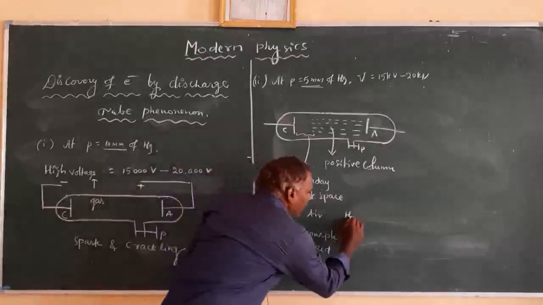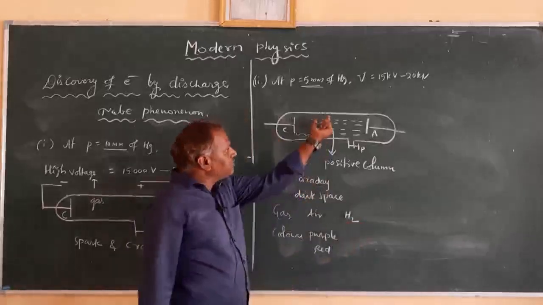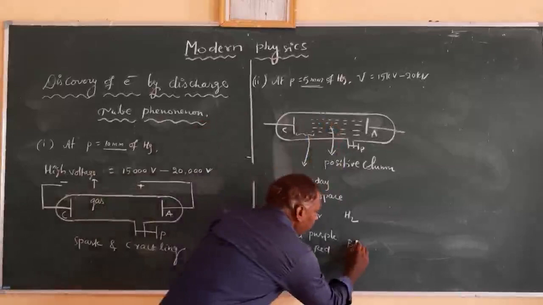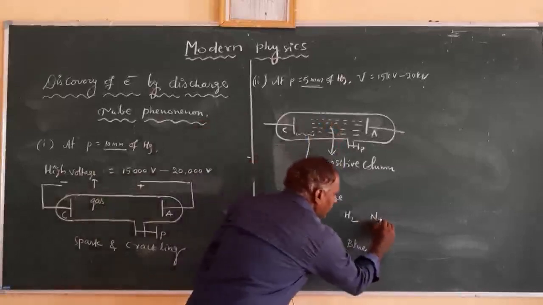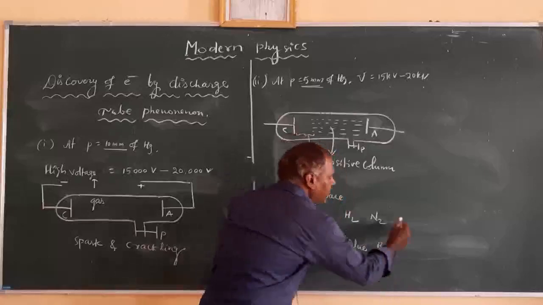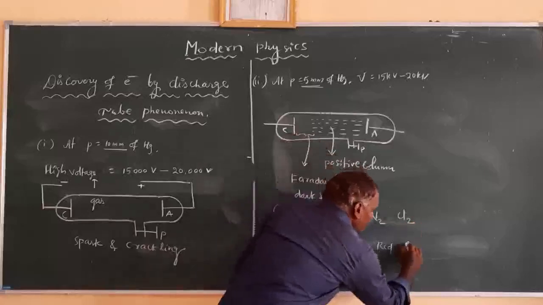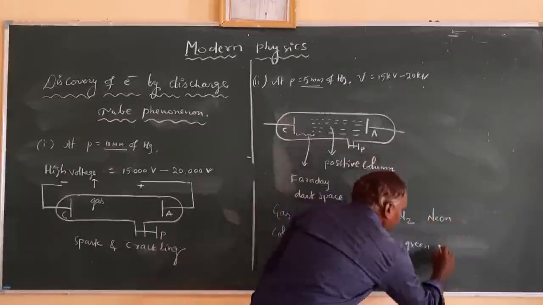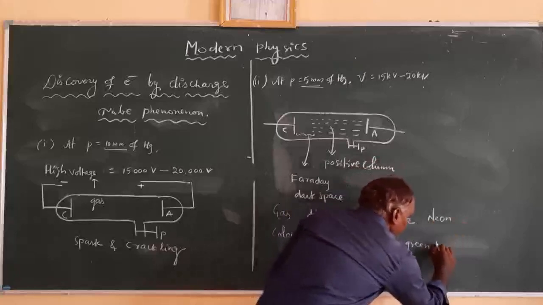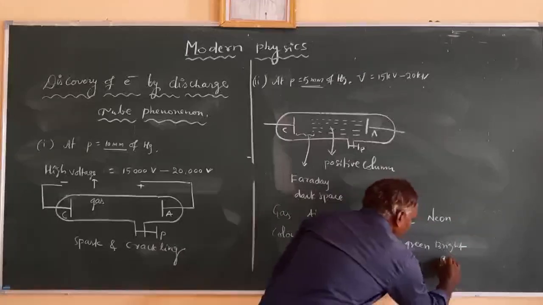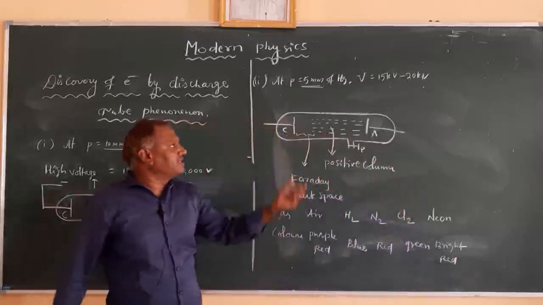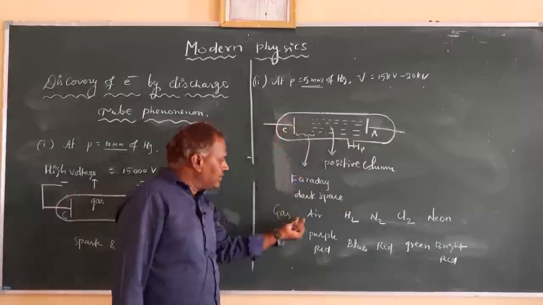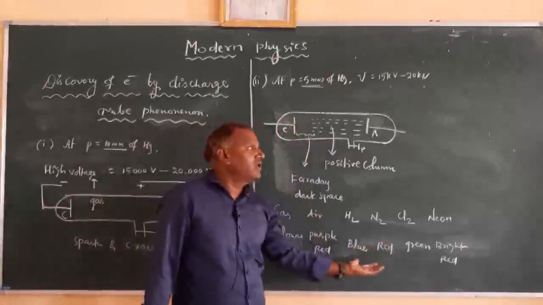If you go for hydrogen, the color of the positive column changes to blue, and if it is nitrogen gas it is red. If it is chlorine gas, it is green, and if it is neon gas, you get a bright red color. So the fluorescent color formed in this discharge tube is based on the gas we take in the discharge tube.